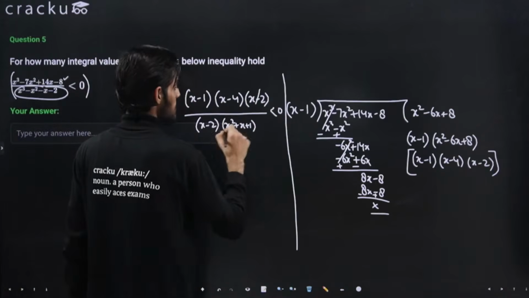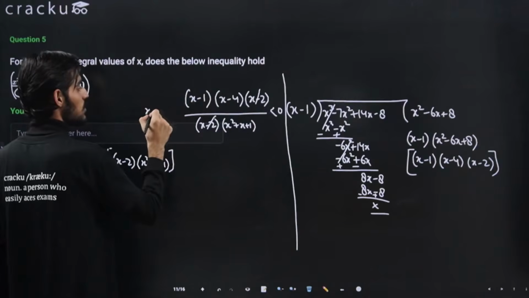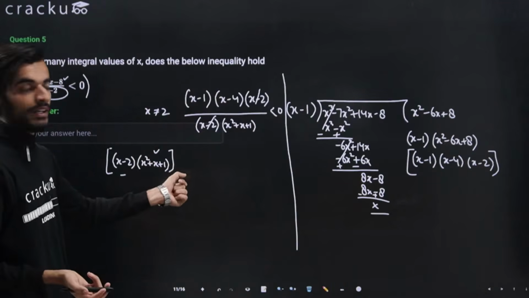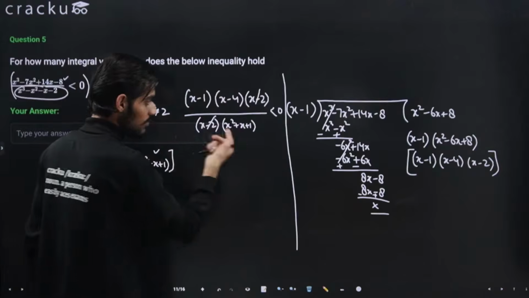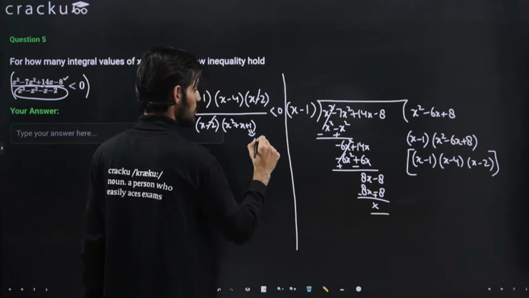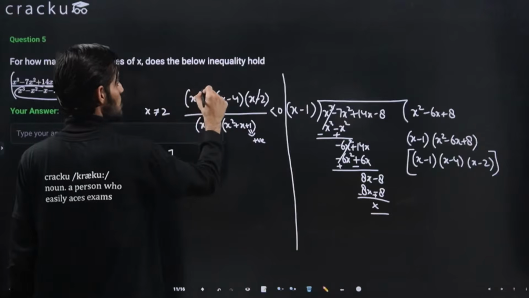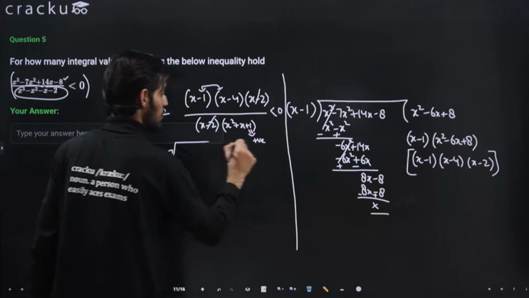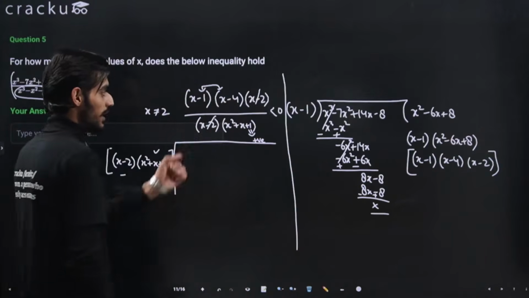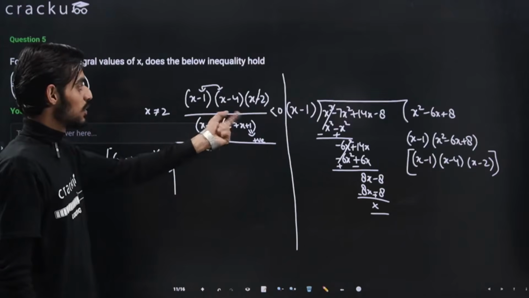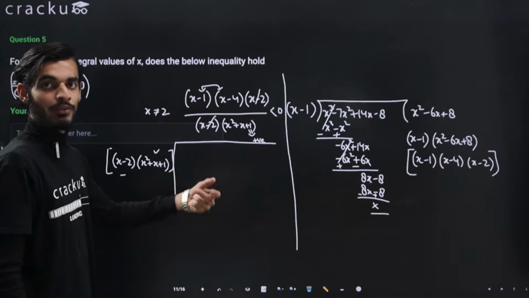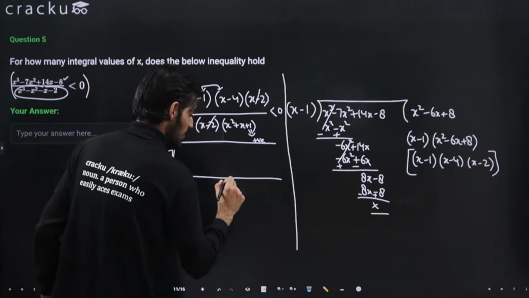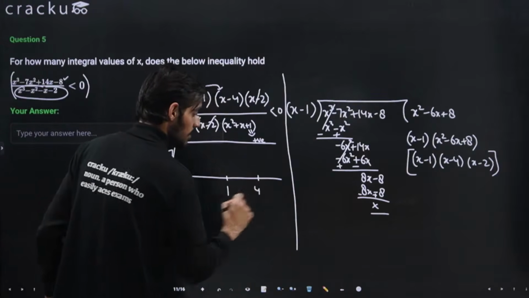Now we can cancel this out with the condition that x cannot be equal to 0, because at x equal to 0 the denominator will be 0, which is undefined. This term is always positive, like I just told you, so we are left with these two terms. We just need to put it on the number line. The critical points will be 1 and 4: x minus 1 equals 0 gives x is 1, and x minus 4 equals 0 gives x is 4. So putting these on the number line gives 1 here and 4 here.